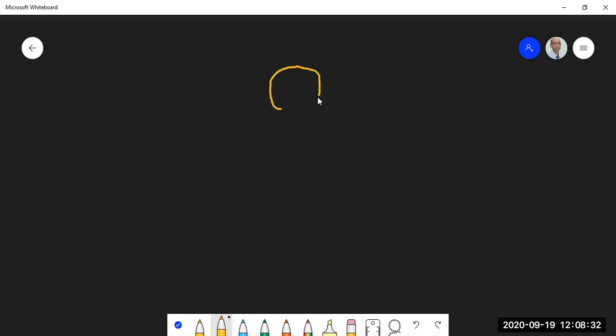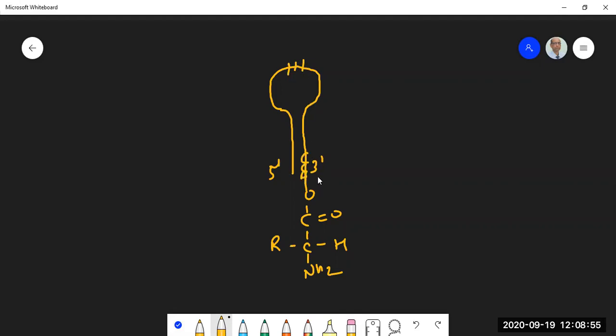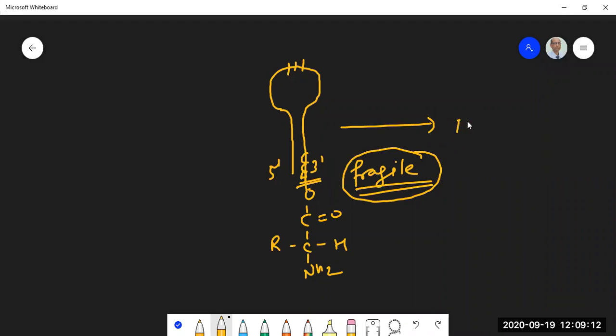So the necessity is that this particular bond, so we know that this is the tRNA, this is 5' end, this is the 3' end, and there is an anticodon here. Okay, here a CCA is there, and to the terminal A, this amino acid is charged. So this particular bond, it is fragile. So nature has made a provision to protect this particular bond. The entire pool of amino acid tRNA remains bound to the EFTU.